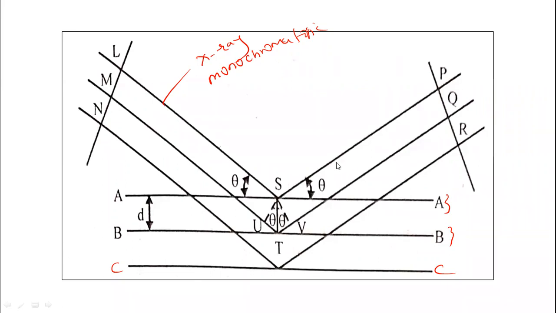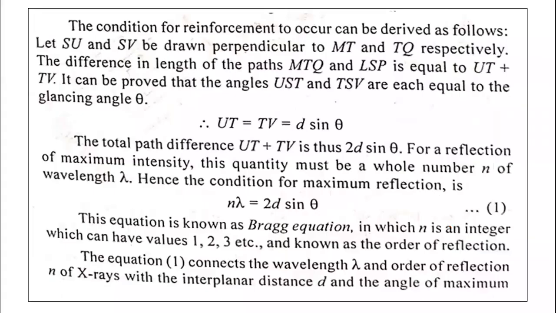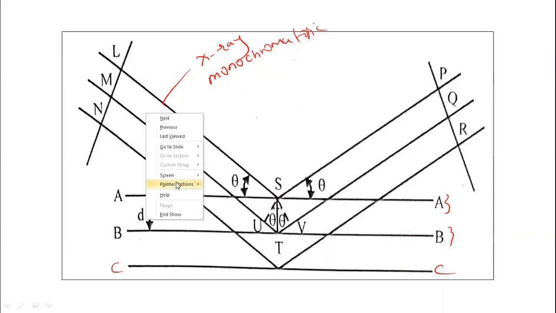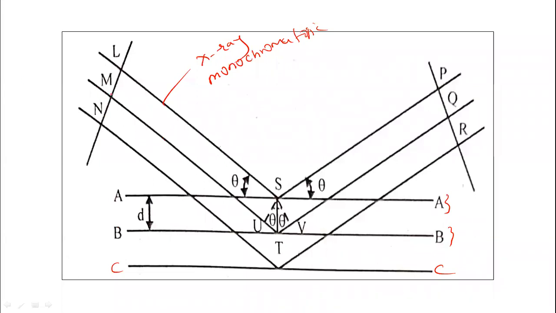SU and SV are the perpendiculars drawn from S. The difference in the length of the paths MTQ and LSP is equal to